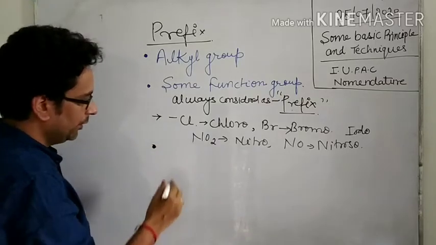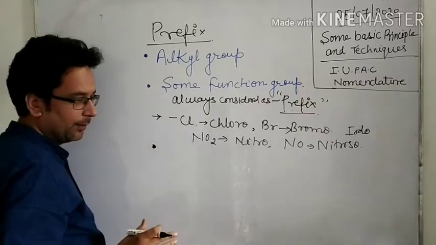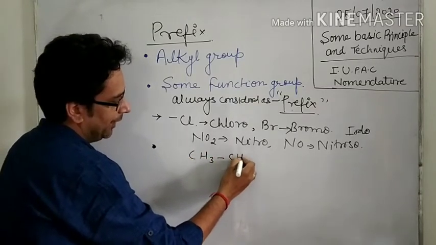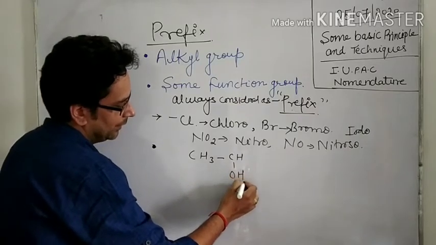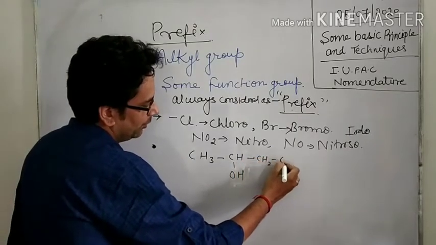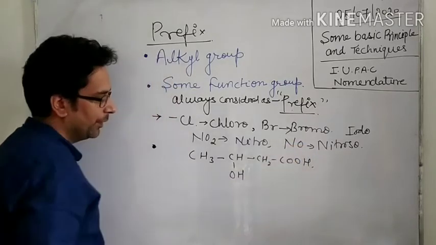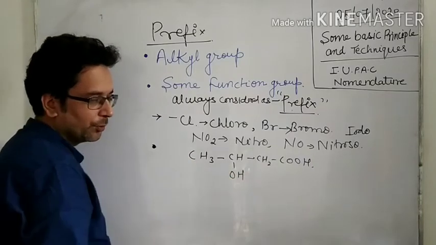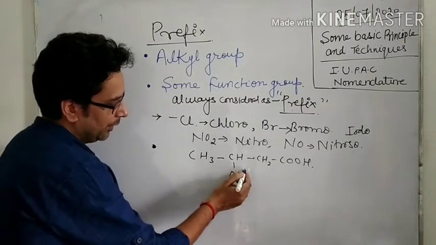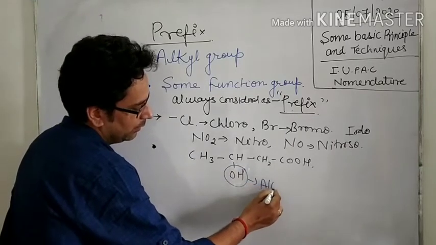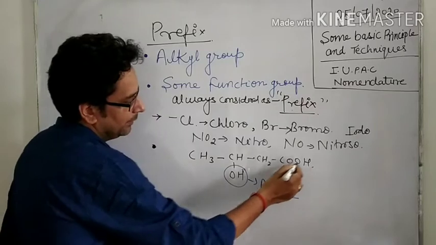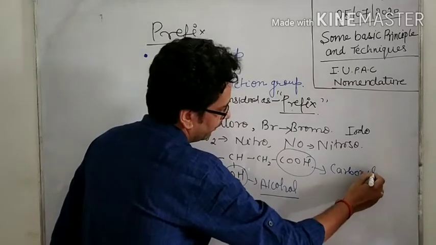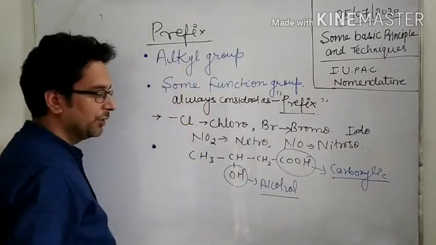Now, the last point related to this. Look here, I am writing a structural formula of a compound: CH3 CHOH CH2 COOH. This compound contains two functional groups: one is alcohol and the second one is the carboxylic group.